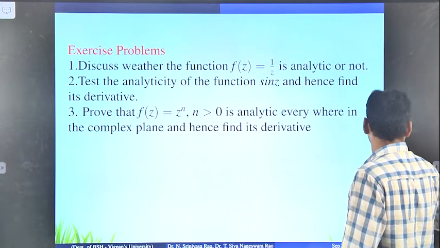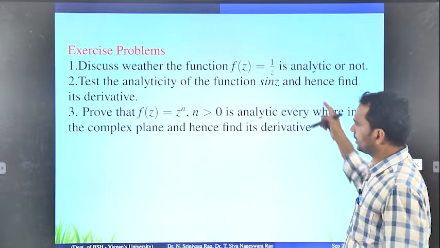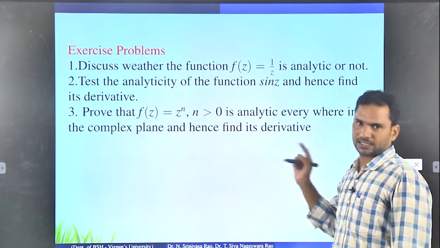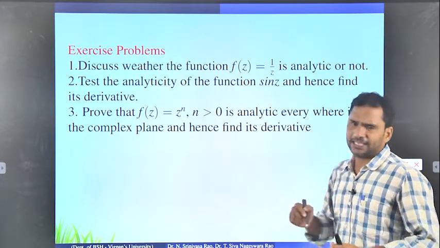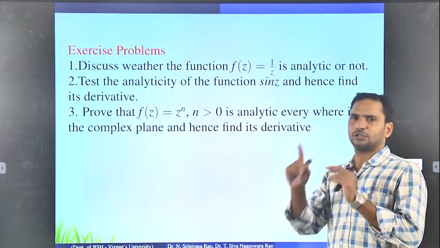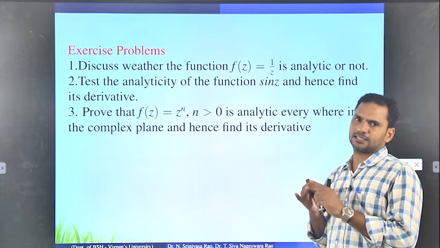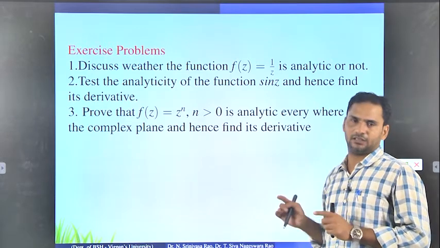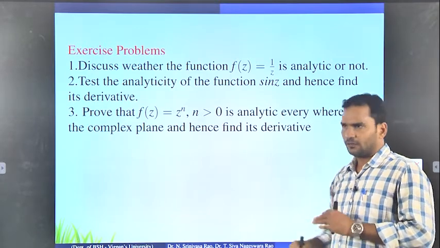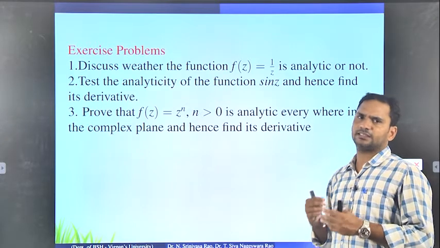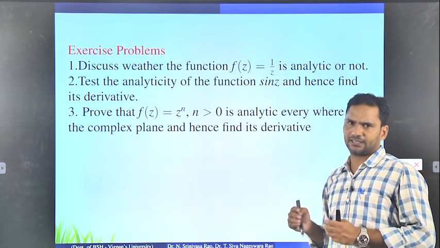Okay, so for that, first you have to find what the real part is and what the imaginary part is. For any function that is given, your first duty is to identify what the real part is and what the imaginary part of the given function is. Okay, so that is your first duty. From there we can check whether it satisfies the CR equations or not.